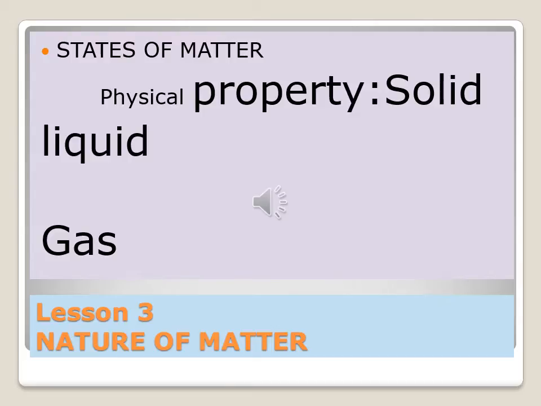These are the physical properties. Do you know the physical property and the chemical property? Here there is a physical change of matter, that's why it is physical. Now, based on the physical properties, matter is classified into three: solid, liquid, and gas.